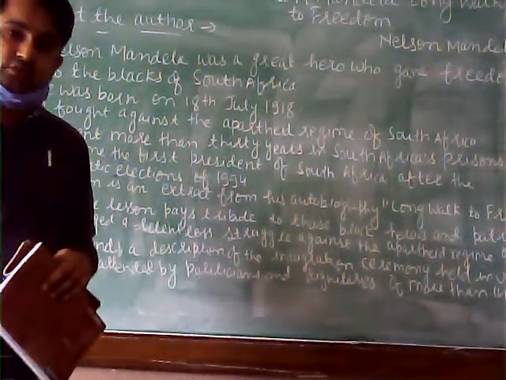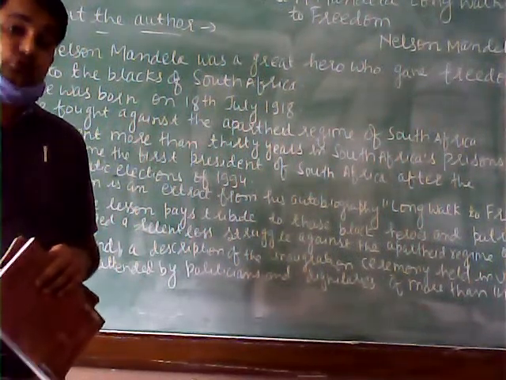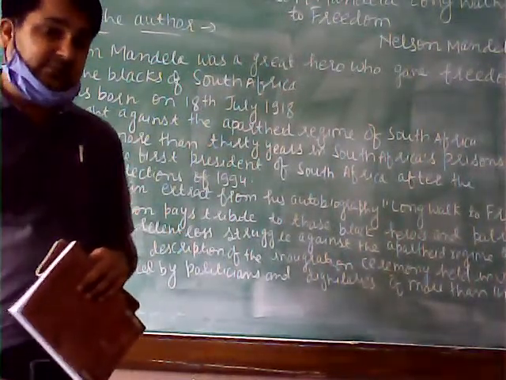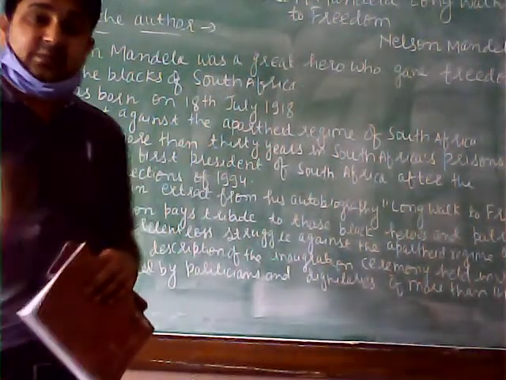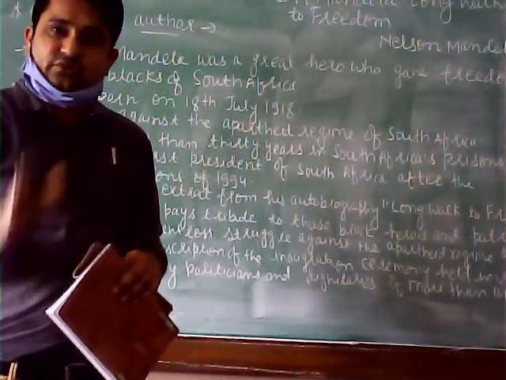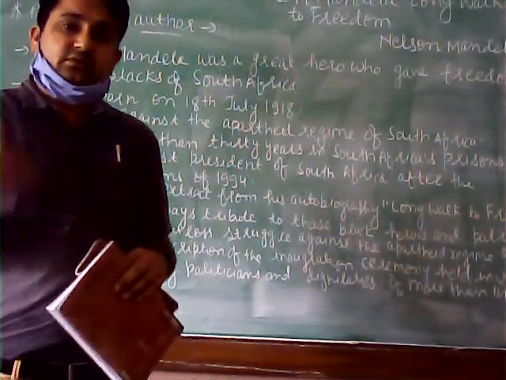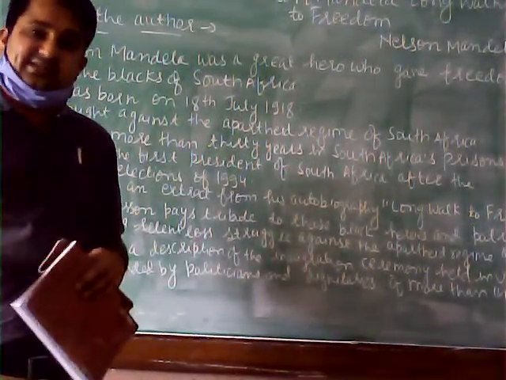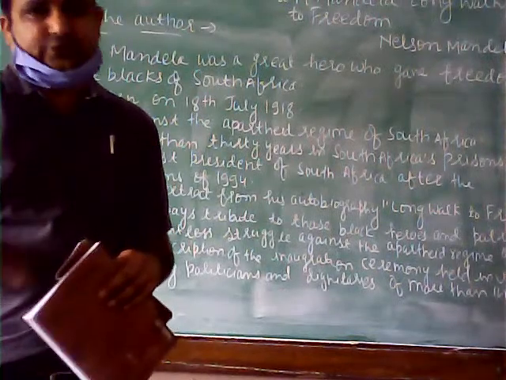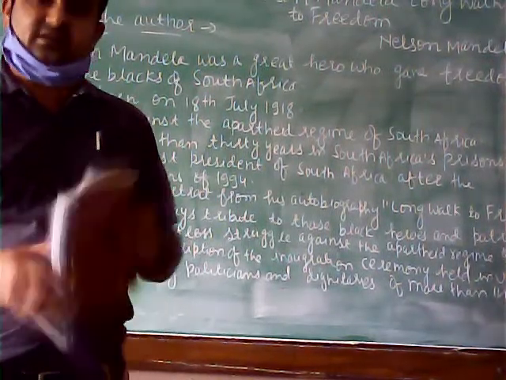At that time, South Africa was under the control of British people and they used to follow the apartheid regime. Now children, what is the meaning of apartheid? Apartheid means it is a policy of racial discrimination on the basis of color. People of South Africa were discriminated on the basis of color and this is termed as the policy of apartheid, and he fought against this policy of racial discrimination.